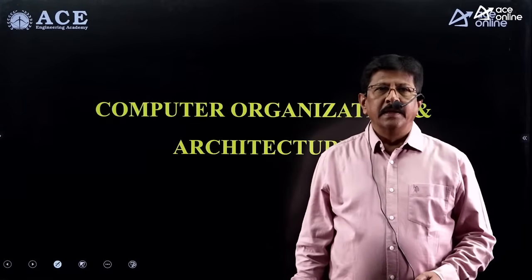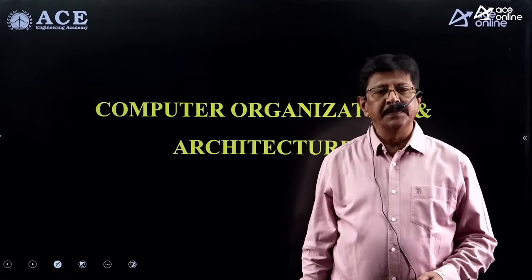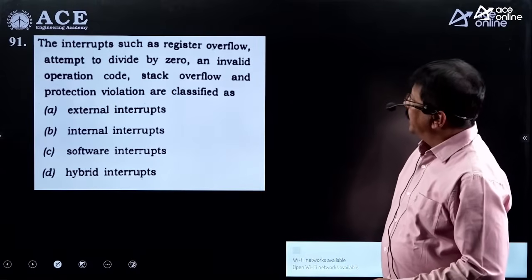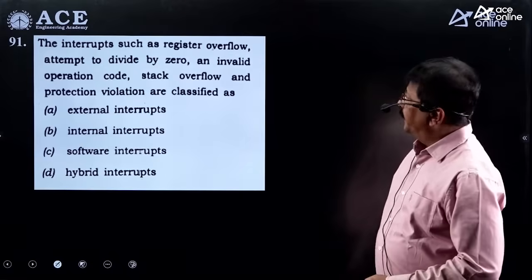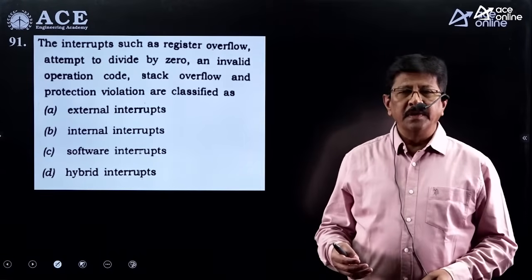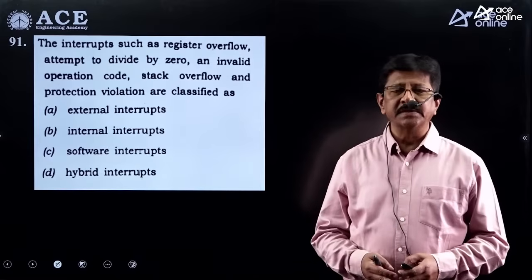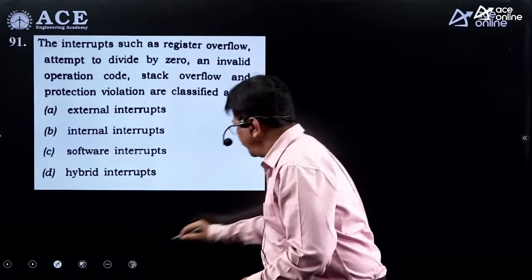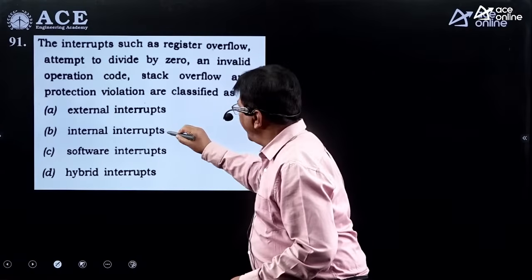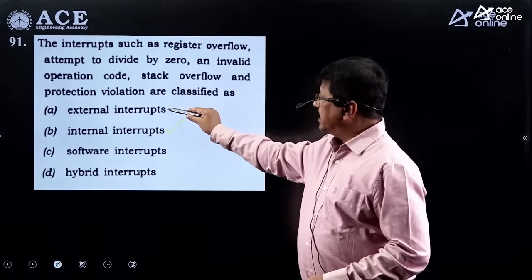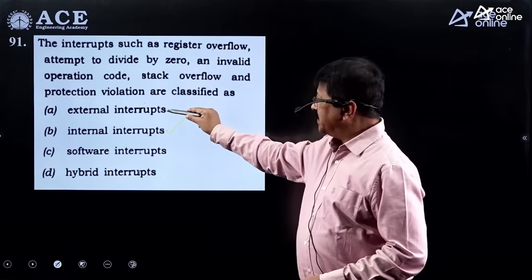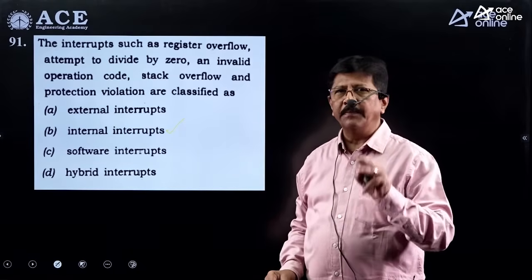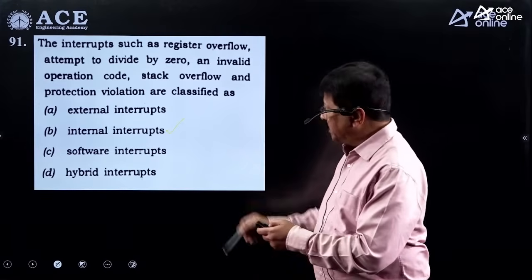In this year's ESE 2026 prelims exam, let us see what questions appeared in computer organization. The first one is: if you get divide by 0, stack overflow, wrong opcode, all those things would be called internal interrupts. We know external interrupts are produced by the I/O devices. Software interrupts are invoked by the instructions in the program, and there are no hybrid interrupts. So the correct answer is B.